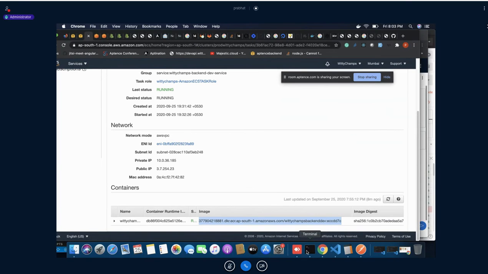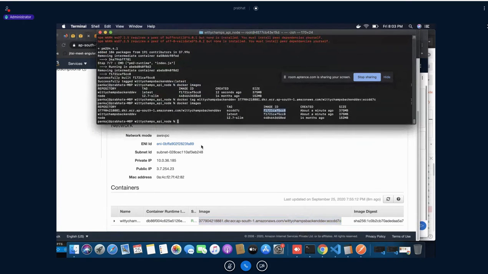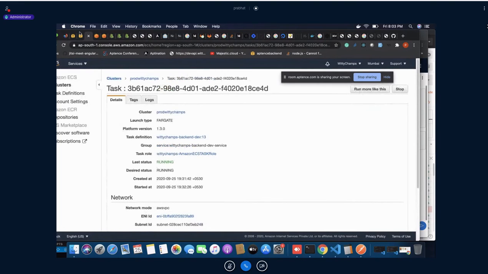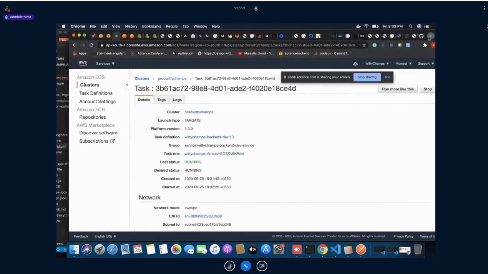So this one is clear now. Let's say you may have to push this image somewhere else, to Docker Hub, or maybe to ECR. By the way, you might have gone through this.